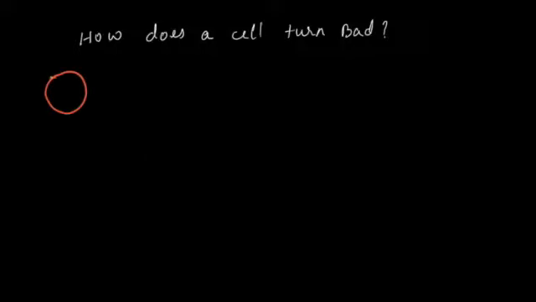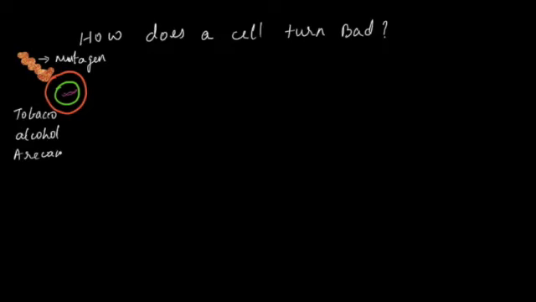Now when we say that dysplasia is presence of abnormal cells, it is important for us to understand how does this cell turn bad. Here is a cell with its nucleus and the DNA inside the nucleus. Here is a mutagen or a carcinogen, which can be tobacco, alcohol, arecanut, chemicals, UV rays or X-rays, etc. hitting the cell.